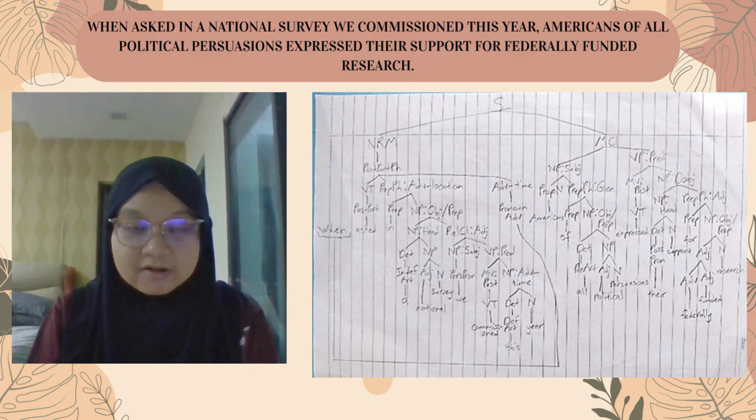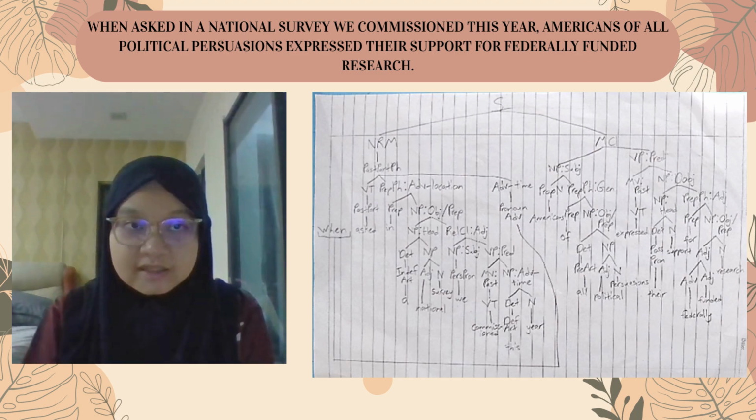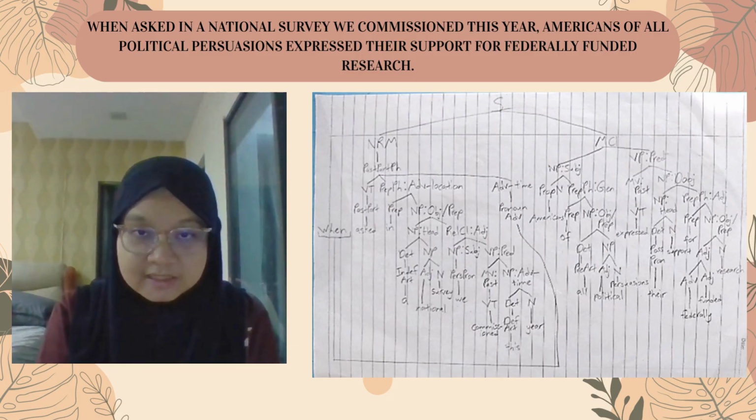To summarize the overall structure of the sentence, there is one main clause, multiple embedded modifiers, a combination of finite and non-finite constructions, and both restrictive and non-restrictive elements. This illustrates how English syntax allows writers to layer information effectively while still maintaining clarity and grammatical accuracy.